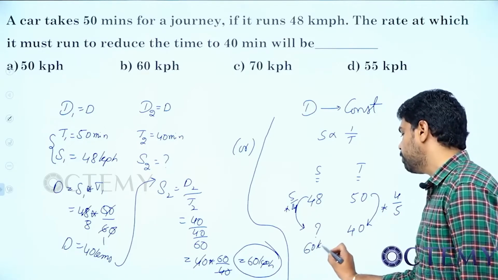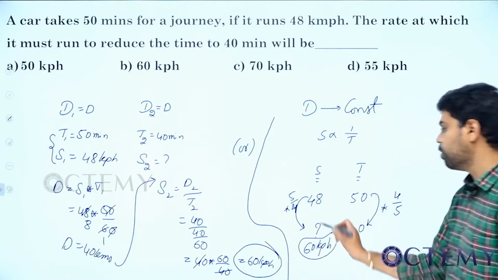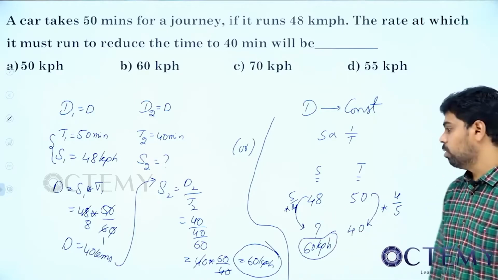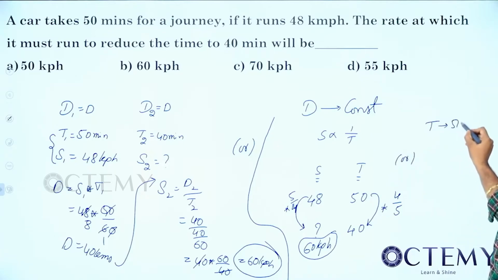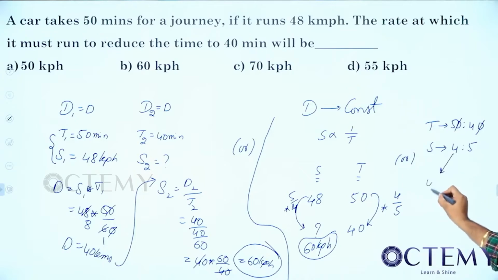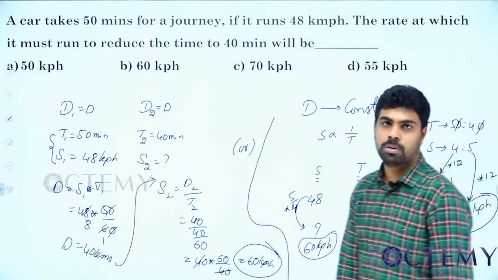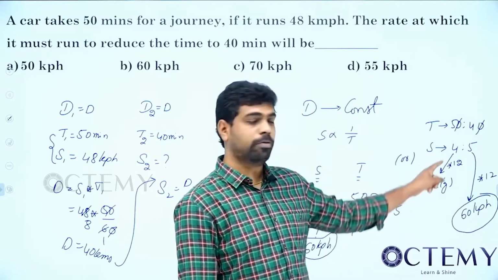60 km/h. So did we do any conversions here? We didn't do any conversions. Or else you can go by this also. So time ratio, if you take 50:40, then speed ratio should be 4:5. Initially this is 48, which is given in the question, so into 12. So this also should be into 12. 5 into 12, how much? 60 km/h. That's it. This is nothing but 1 part equal to 12 km, 4 parts equal to 48,